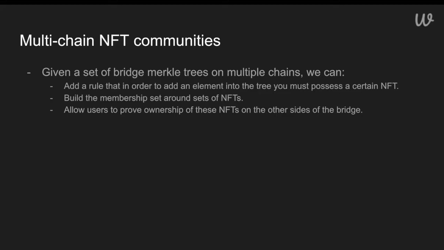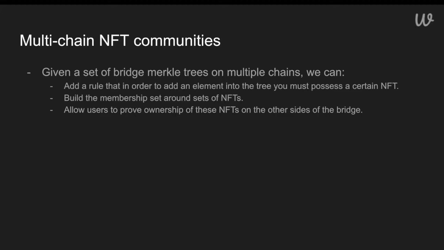For other types of applications, we can build general communities or membership sets without any transferring of assets. So we might want to create a multi-chain NFT community where, given a set of bridged Merkle trees on multiple chains, we can add rules so that you can only add elements to these Merkle trees if you possess a certain NFT.